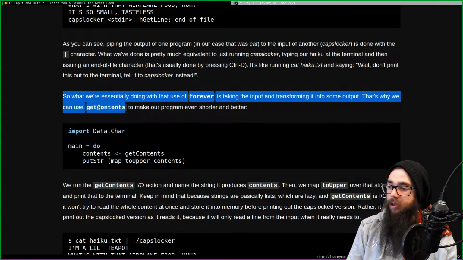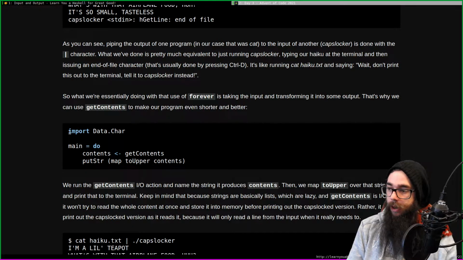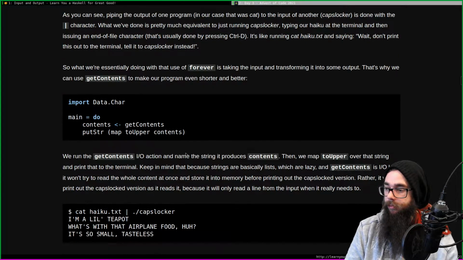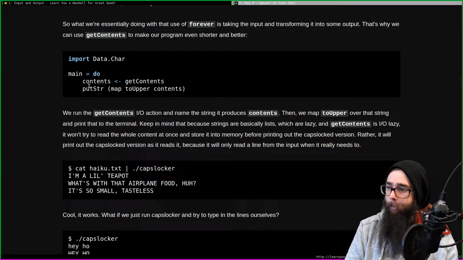That's why we can use getContents to make our program even shorter and better. Import Data.Char, main = do, contents <- getContents, and then we just putStr it. Right, and we map toUpper to our contents. Yeah, this is looking pretty good.